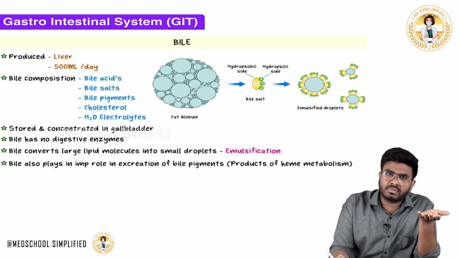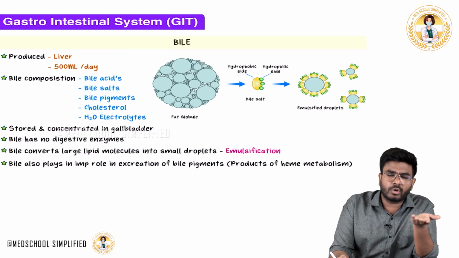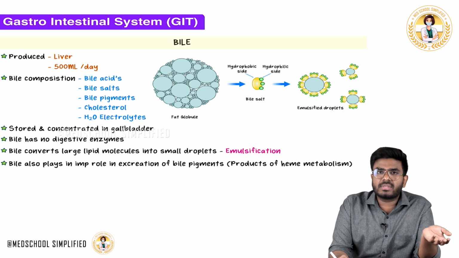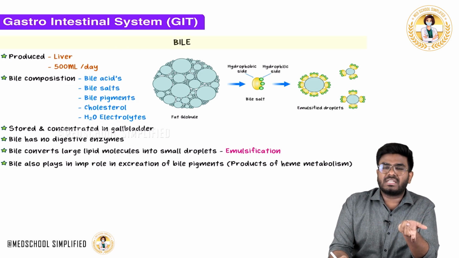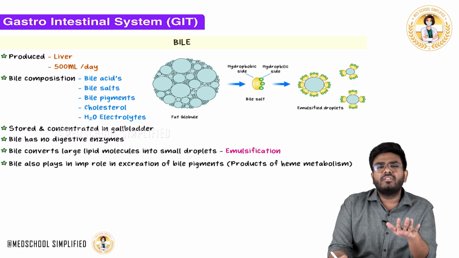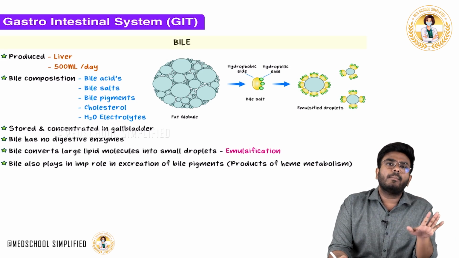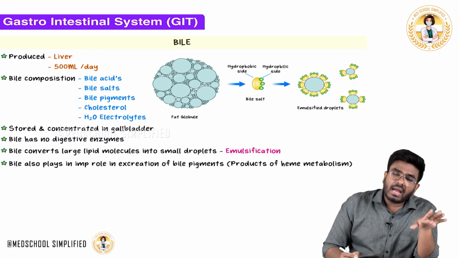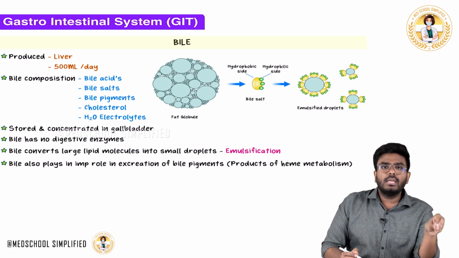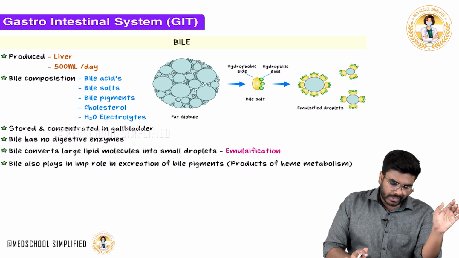Every so often, RBCs are going to be damaged. RBCs are destroyed in the spleen. Destruction of RBCs will release hemoglobin. That hemoglobin will be recycled. The protoporphyrin in the hemoglobin is going to be metabolized into pigments like bilirubin and biliverdin. At the end of the day, bilirubin and biliverdin are nothing but the metabolite products of heme metabolism, and they will be excreted out of the body through the bile.